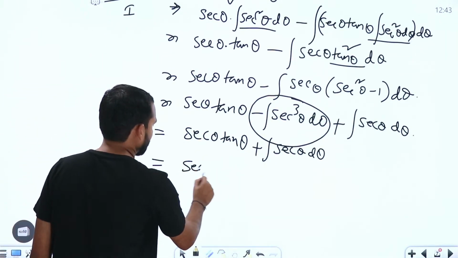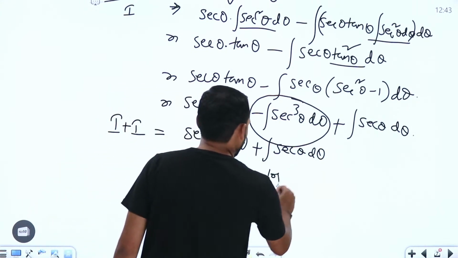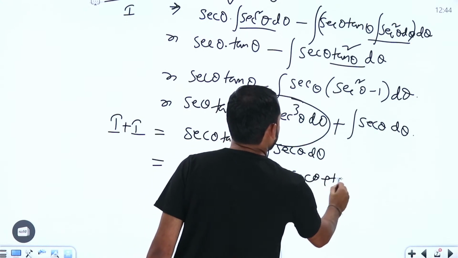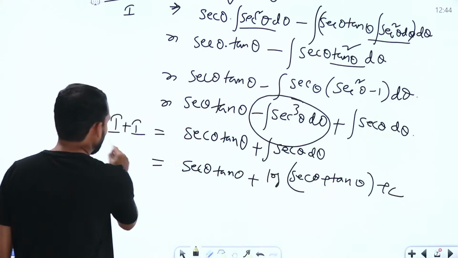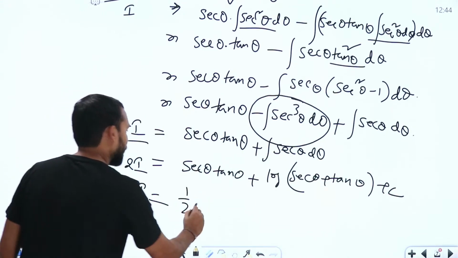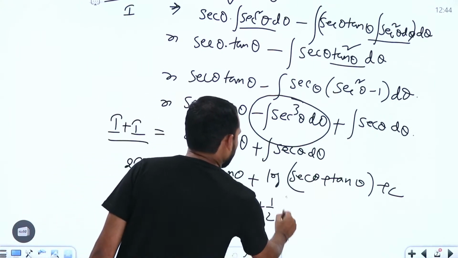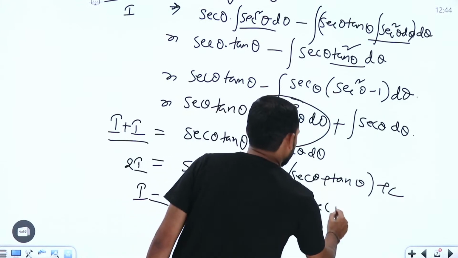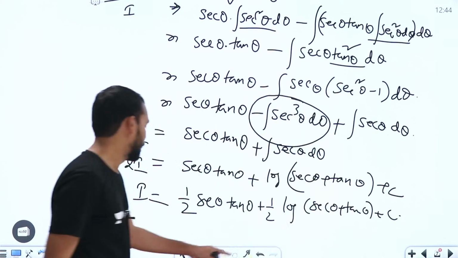This one is secant theta into tan theta, and this one will be log of secant theta plus tan theta, plus c. So this is the value for 2I, but we need the value for I, which is half times secant theta into tan theta plus half times log of secant theta plus tan theta plus c. Is it clear, guys?